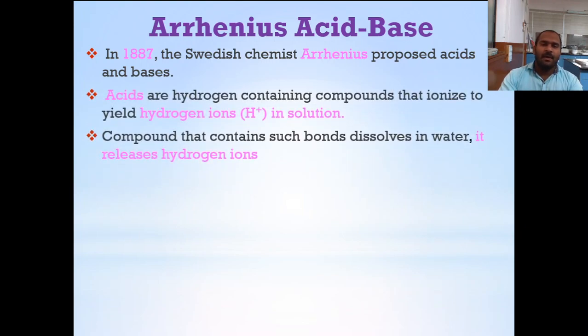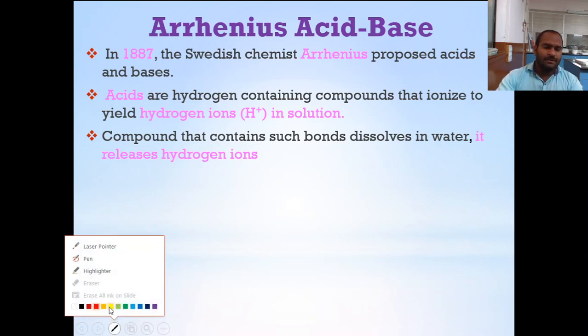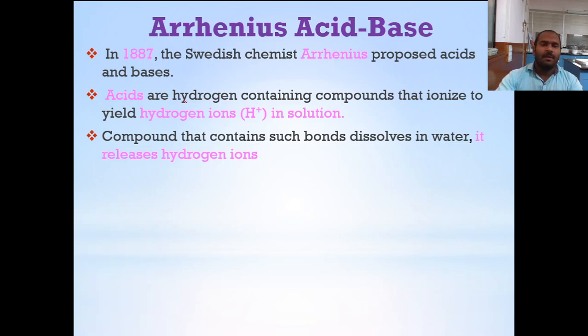According to Arrhenius, an acid is a hydrogen containing compound that ionizes to yield a hydrogen ion in a solution. So that is the definition of an acid.